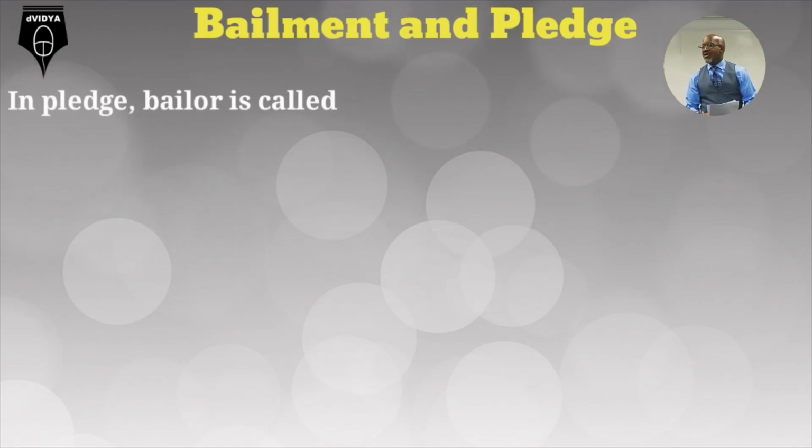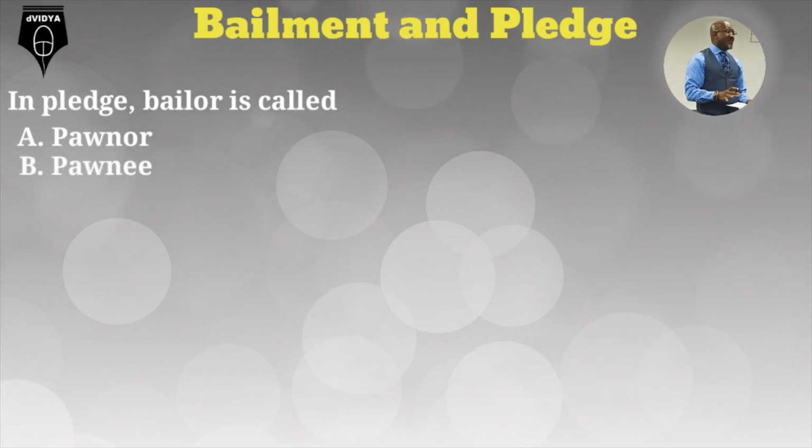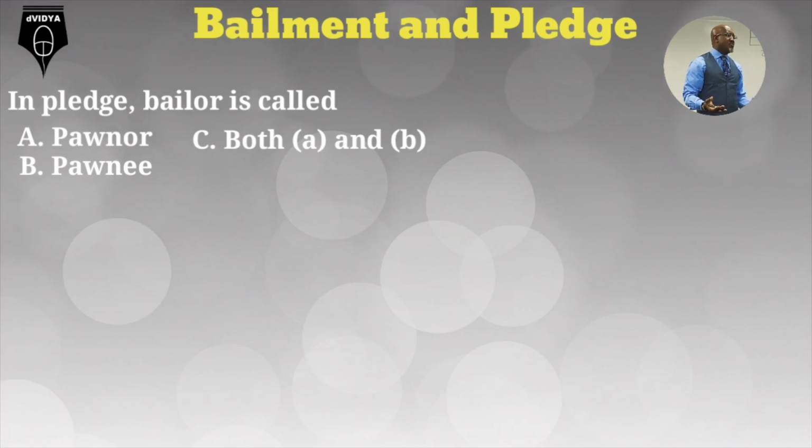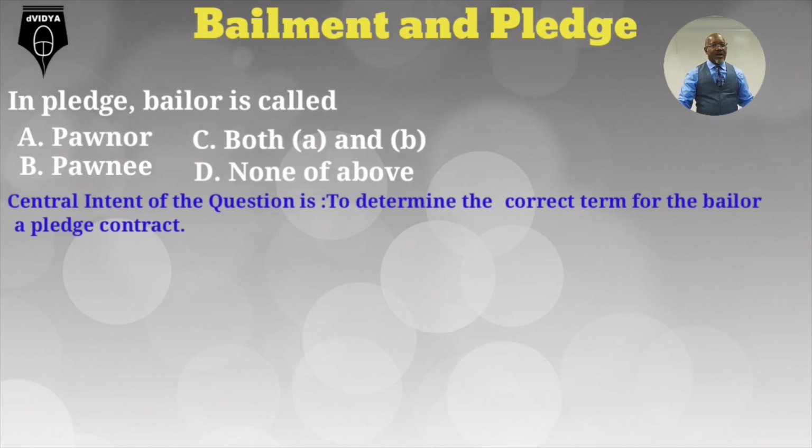In pledge, bailor is called: Option A, pawnor. Option B, pawnee. Option C, both A and B. Option D, none of above. The central intent of the question is to determine the correct term for the bailor in a pledge contract.